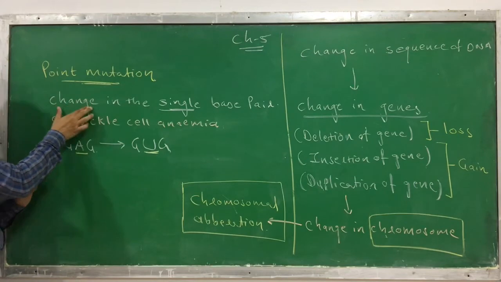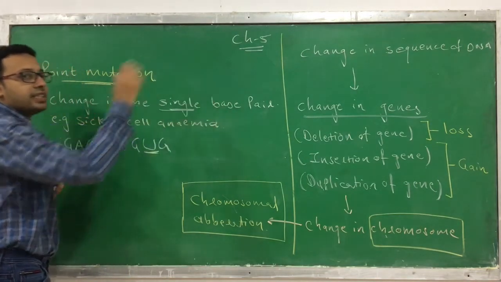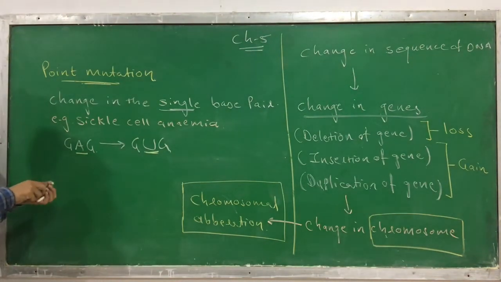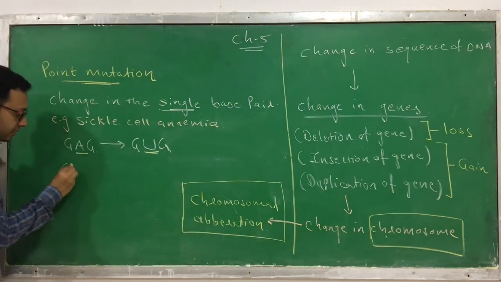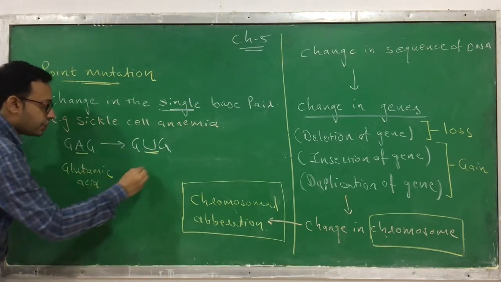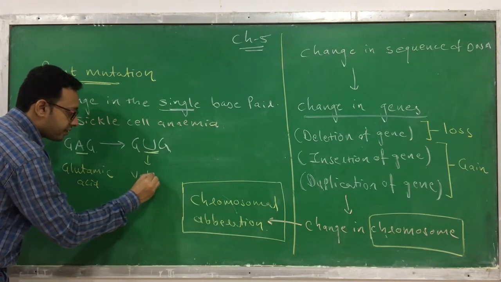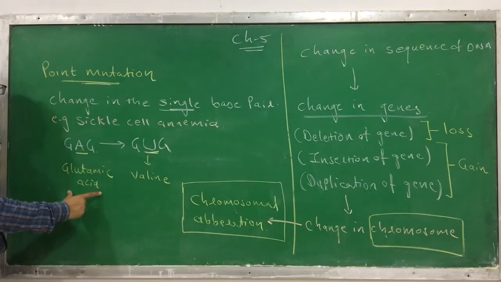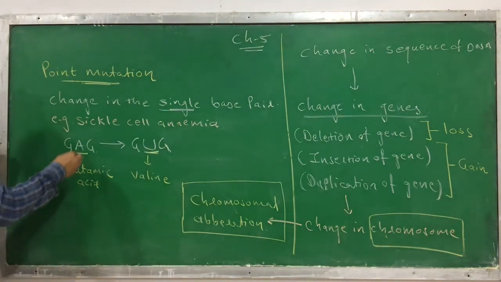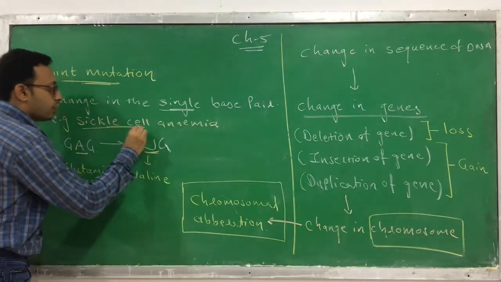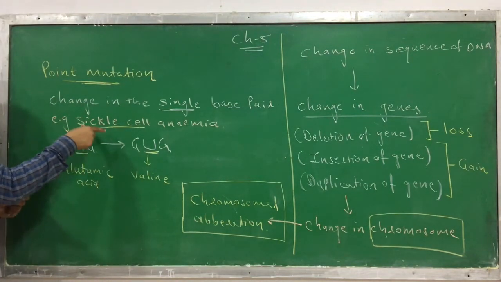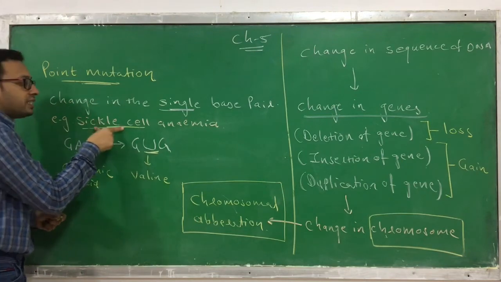Here the change occurs in a single base pair, so the GAG converts to GUG. The GAG is the code for glutamic acid. The GUG is the code for valine. So instead of glutamic acid, valine is going to be produced, and that converts the shape of the RBC to a sickle shape. So this is an example of point mutation, sickle cell anemia.